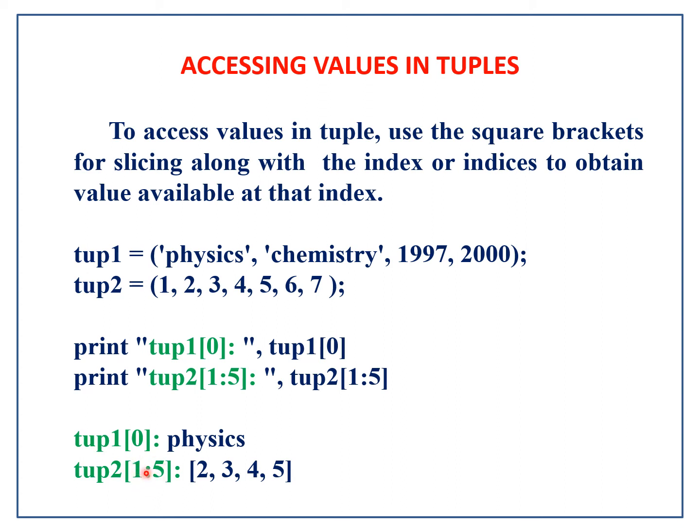So here a small confusion: 1 to 5 brings the values only from 1 to 4. It leaves out the 5. Okay. So here 0 brings physics from here, and TUP1 of 1 to 5 brings the values 1, 2, 3, 4 here.